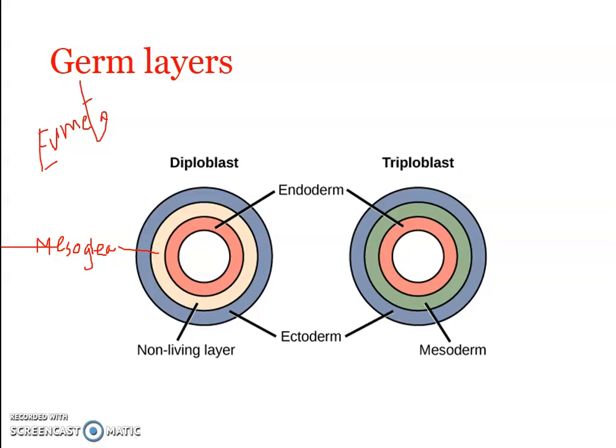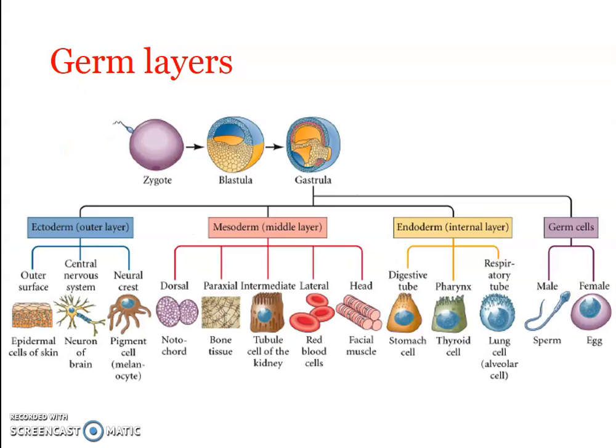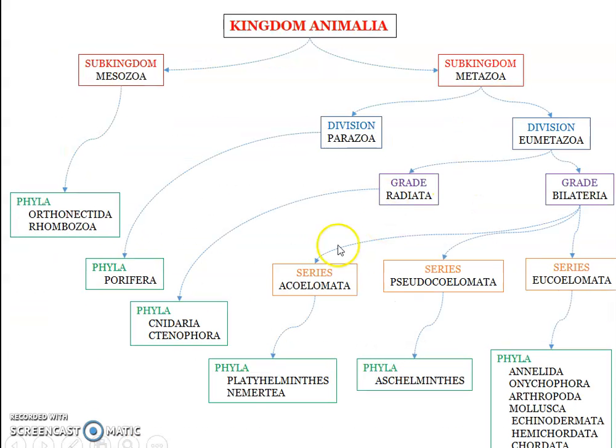The diploblastic condition is found in the lower groups of eumetazoans. That is, they are found in what we call the Cnidaria. We can find it in different groups of Cnidarians, as well as Ctenophora. So we can see the diploblastic condition in the Radiata group: Cnidaria as well as Ctenophora.